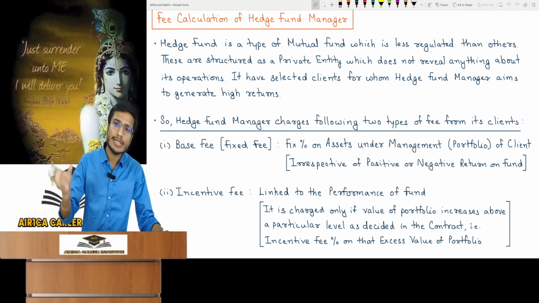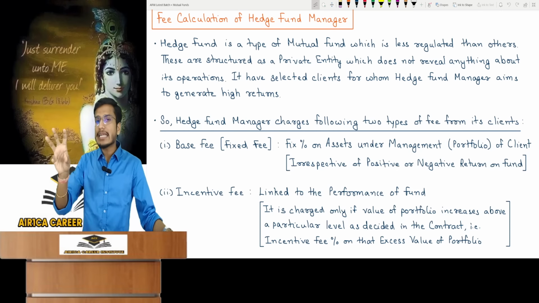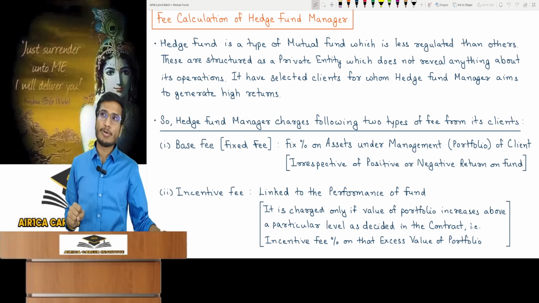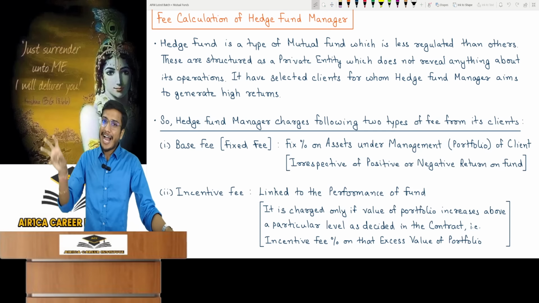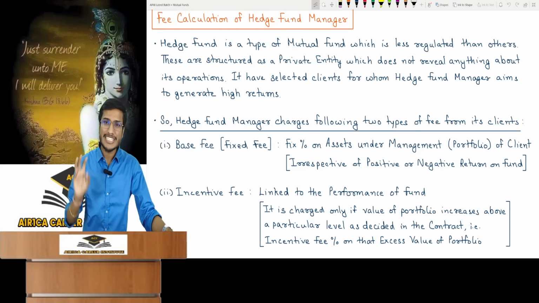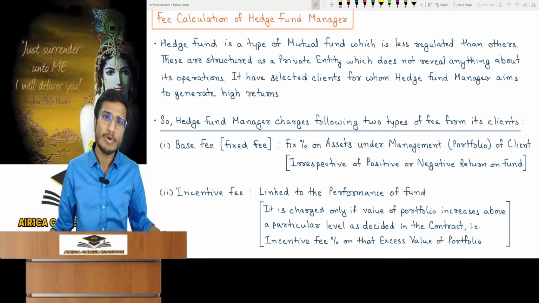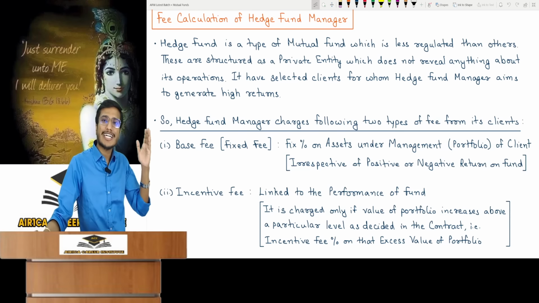So in this, my clients are selected. So I promise high returns to selected clients. So since my clients are selected and I am promising high returns, I also want to charge a hefty fee. It's a simple thing. If I'm putting in so much effort, I will charge a hefty fee. The hedge fund manager, the chartered accountant. I will now manage this fund.